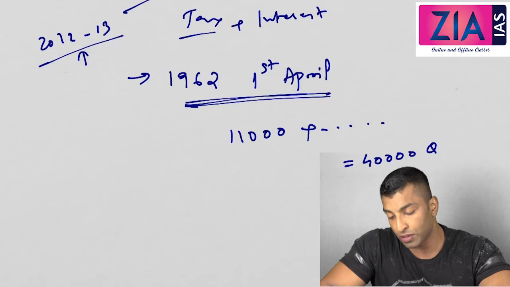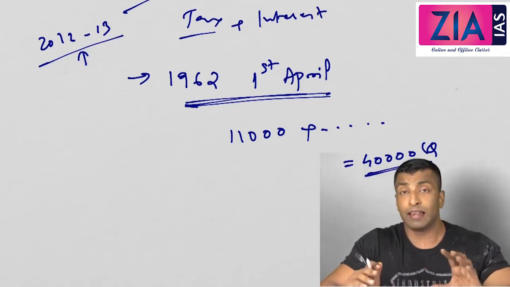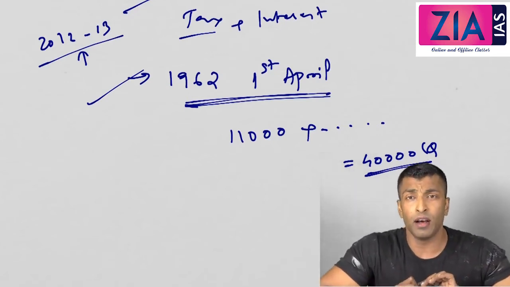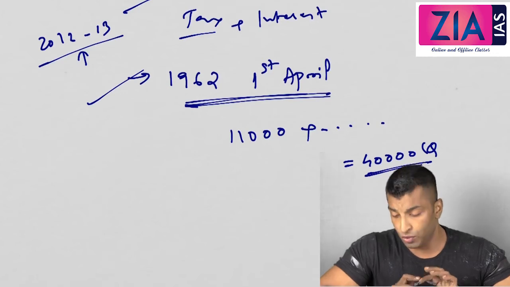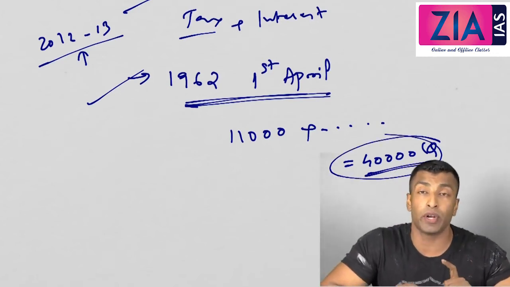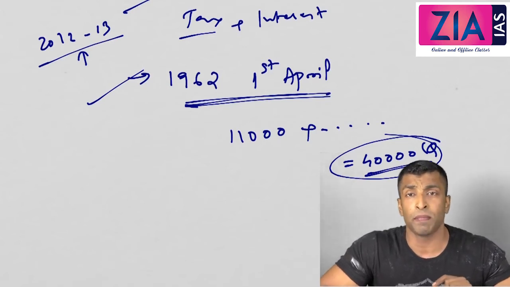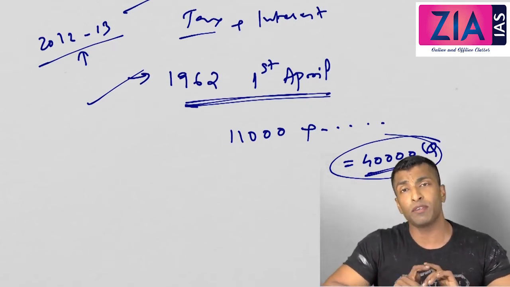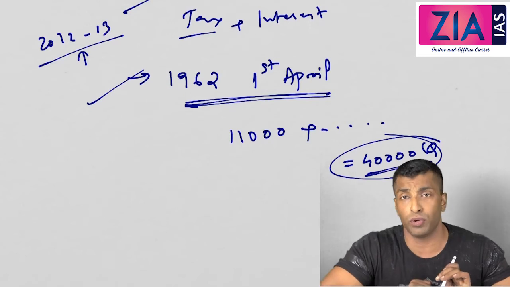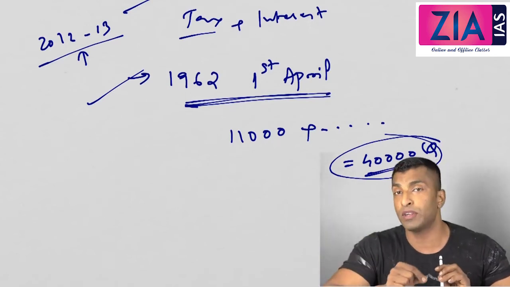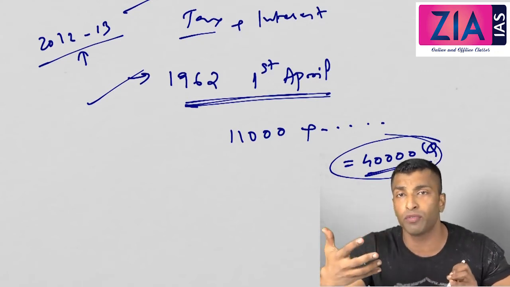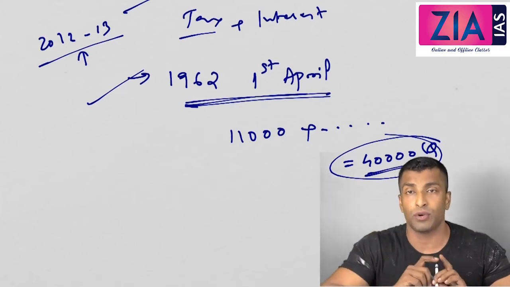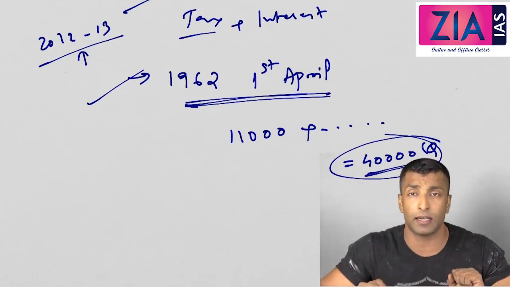It was estimated that around 40,000 crore would come as tax if you impose this and go with retrospective taxation. But you hardly get this 40,000 crore, and you are compromising your integrity. It is a kind of breach of trust, and this is going to severely affect the business environment. Nobody is going to invest in India. Even though the government is going to get this 40,000 crore, there may be companies who were ready to invest in India in a big way, from whom you might have got a good amount of tax. Now they stopped investing in India because of this kind of taxation. So retrospective taxation was severely criticized at that time.